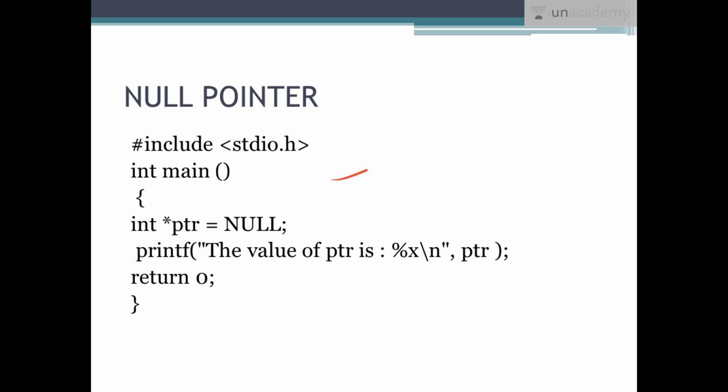There are many other concepts of pointers. We could also use pointers for performing different operations, such as addition, subtraction, and whatnot. They are also used for interfunction communication. There is also a concept called pointers to pointers, which means one pointer would be pointing to another pointer, storing the address of another pointer. That we will all discuss in later videos. Don't worry about it.